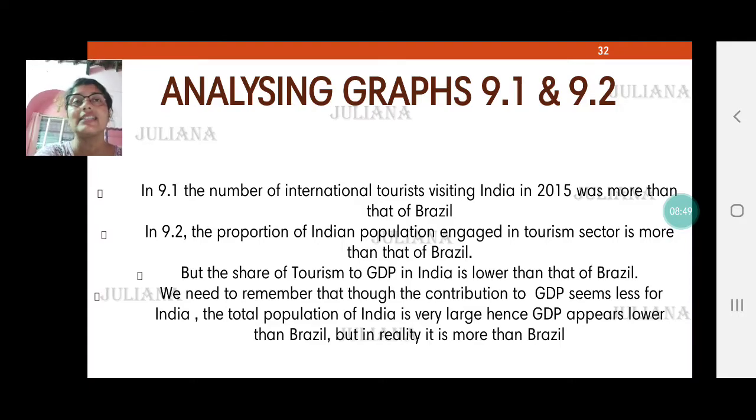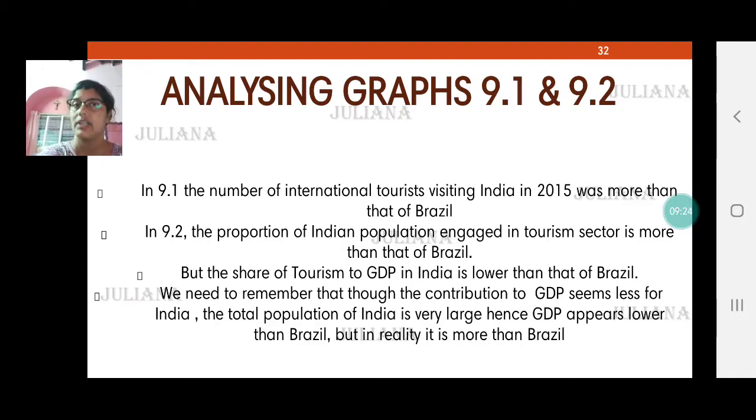Now to analyze the graph, in the first graph 9.1, the number of international tourists visiting India in 2015 was much more than Brazil. You can also add one more point, that the international tourists in India started increasing after 2009. In the second graph, 9.2, the proportion of the Indian population engaged in the tourism sector is more than that of Brazil, but the share of tourism in GDP in India is lower than that of Brazil.